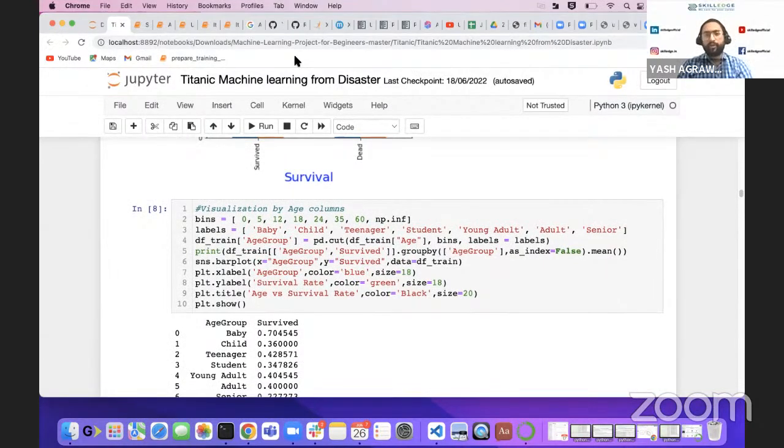So we have ages from 0 to 81, or even 90, of people on the Titanic ship. Now, what we did is take bins, and on those bins we took categories. If you belong to 0 to 5 years, you are a baby. 5 to 12 years, a child. 12 to 18 years, a teenager. 18 to 24, a student. 24 to 35, a young adult. 35 to 60, an adult. 60 plus, seniors. Now we did this and again moved to value counts, okay?